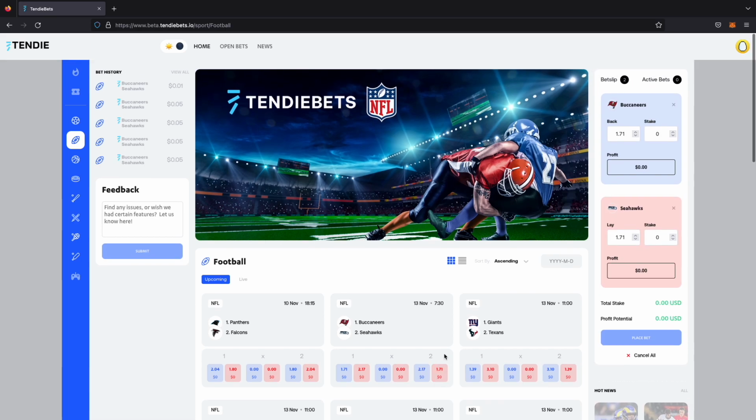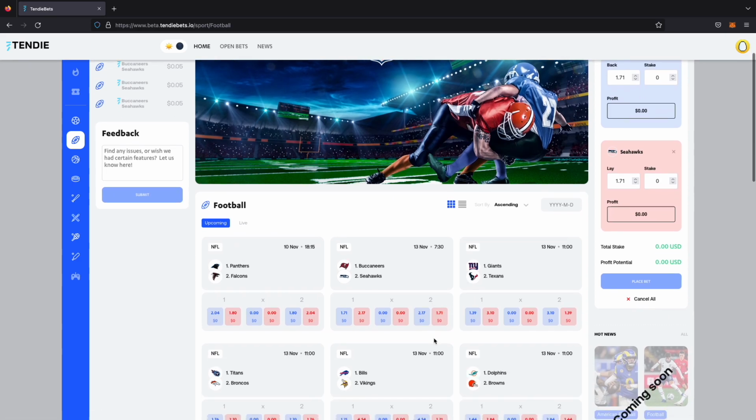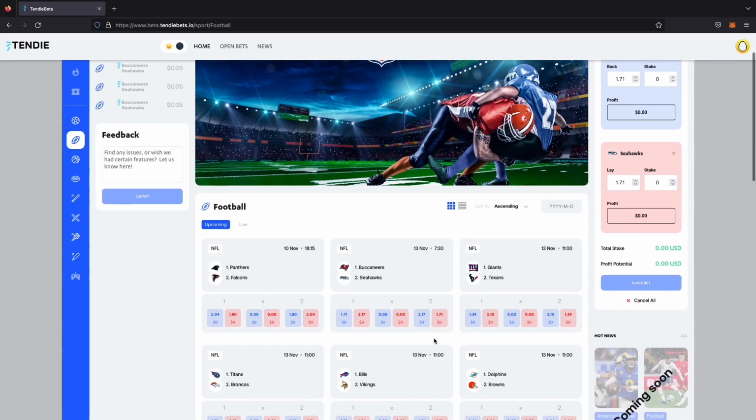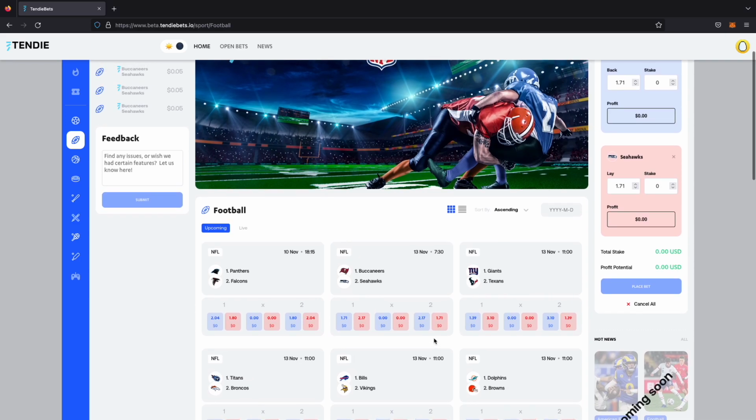And then with draws, it's the same idea. Back means you are for the draw to happen, and then lay is you don't think a draw is going to happen. So again, the red color, usually associated with something negative. So in this case, they're not going to win. And then blue is for them.